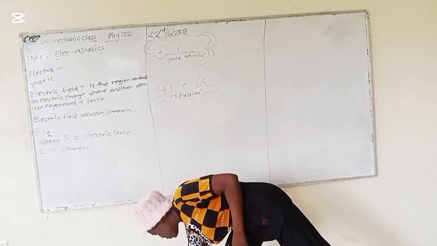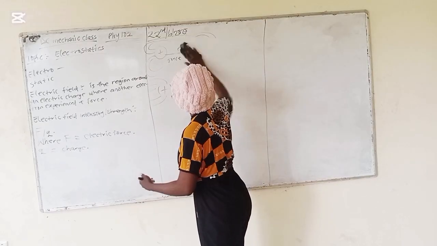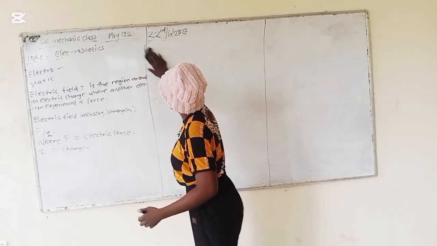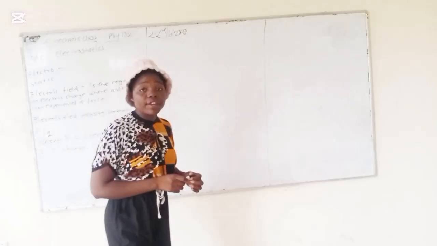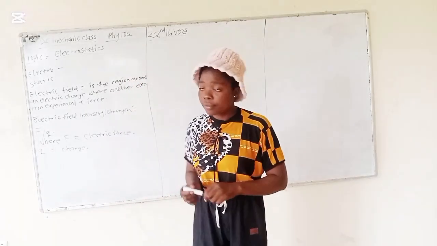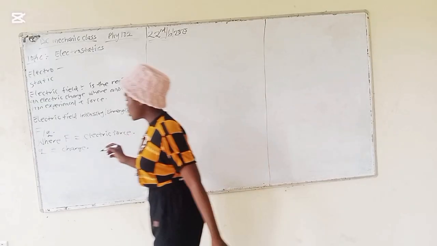So now, let's explain this. To verify what Coulomb's law says, this is Coulomb's law.